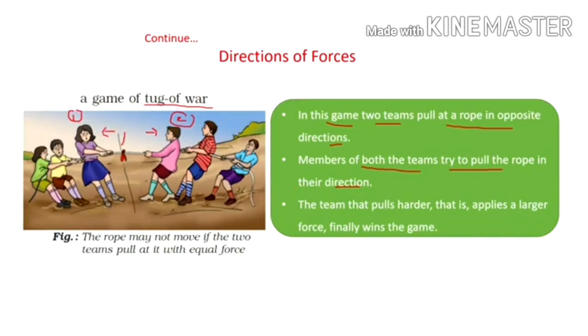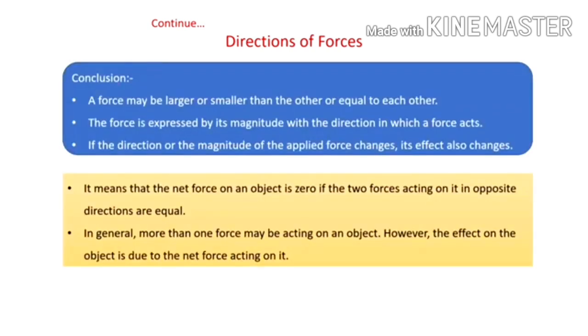So, the resultant force, the outcome, is seen on the side where greater force is applied. Dear students, here we can see the rope may not move if the two teams pull at it with equal force. There must be an unequal force to see an action. So we may conclude that a force may be larger or smaller than the other or equal to each other.